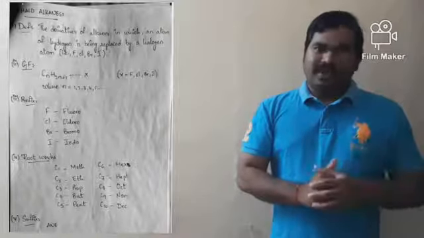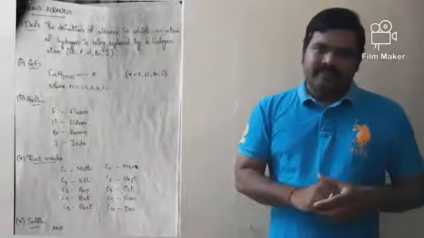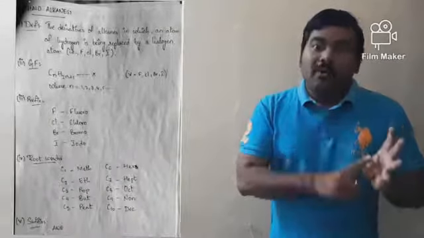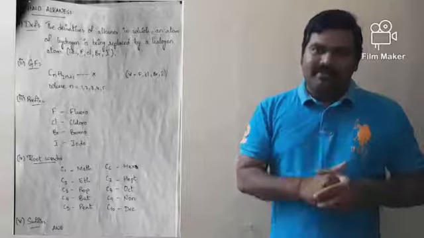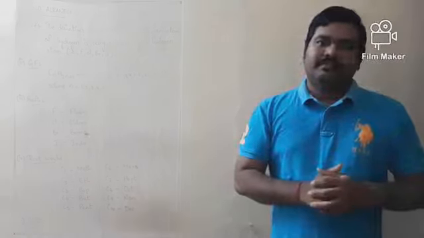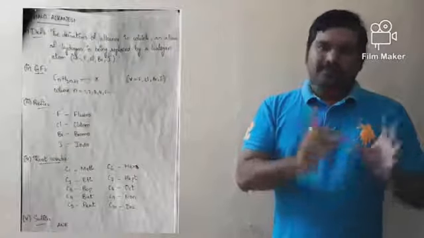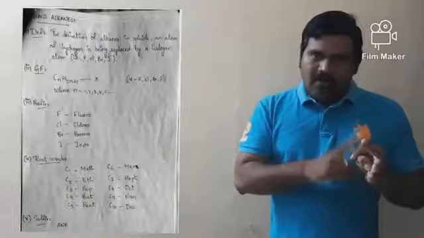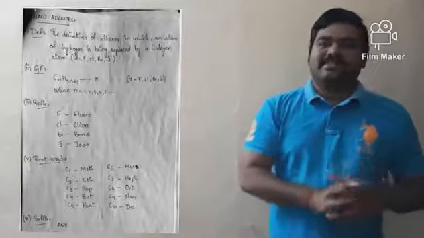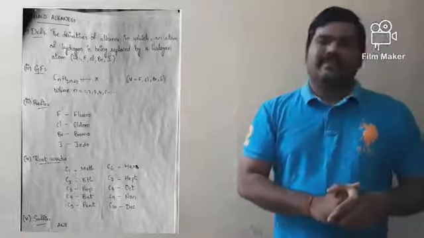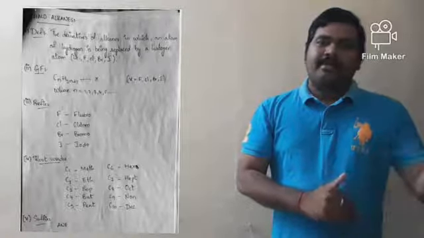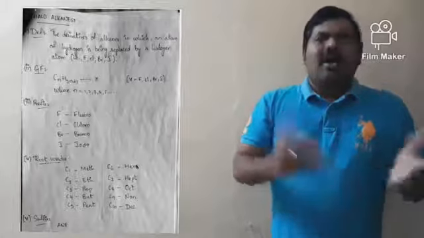Now the next point, prefix: chloro for chlorine, bromo for bromine, iodo for iodine. Fluoro, chloro, bromo, iodo, so there are 4 prefixes for haloalkanes. Now coming to the common suffix.